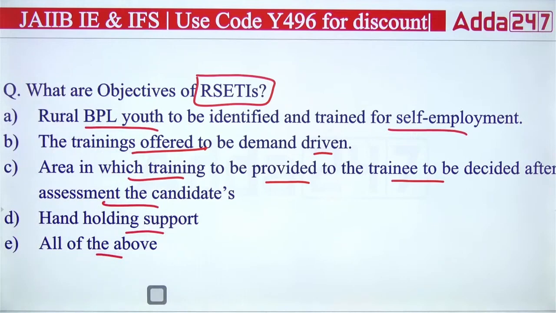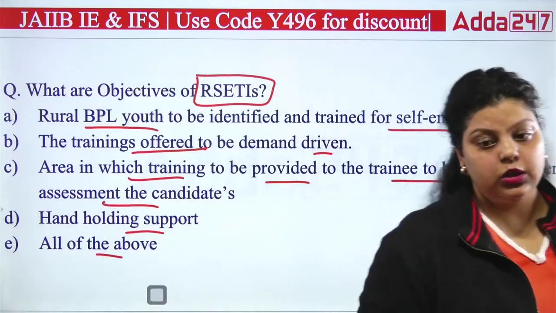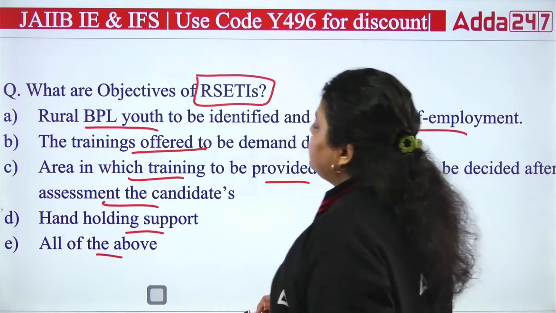Now you have to answer which of the following is correct: A, B, C, D or E. So which of the following is correct about the Rural Self-Employment Training Institute? And the right answer is actually all of the above.